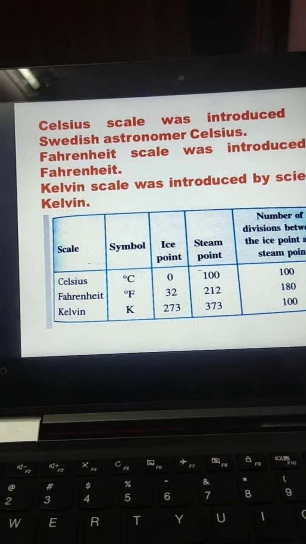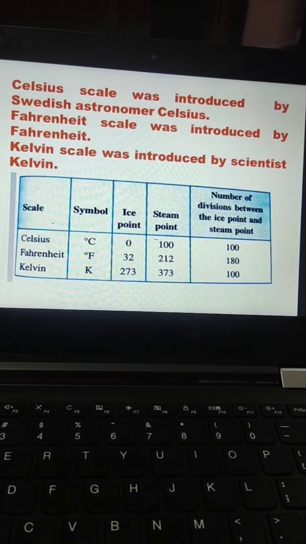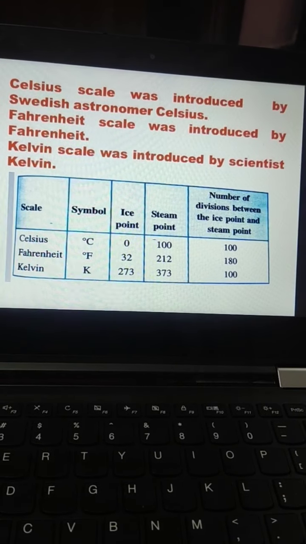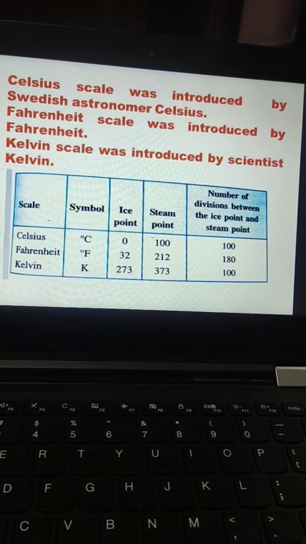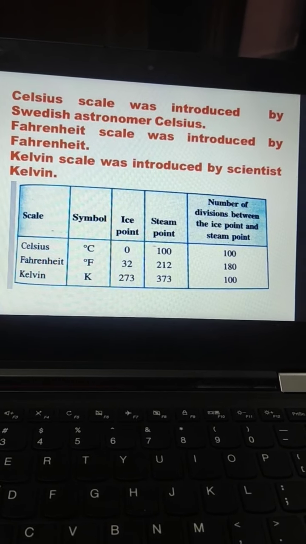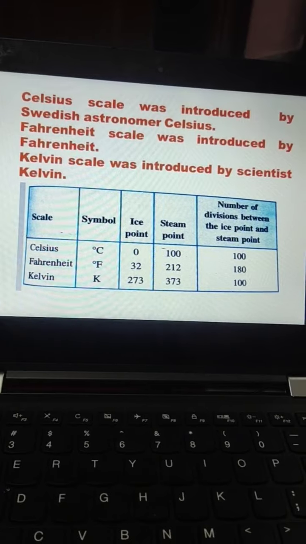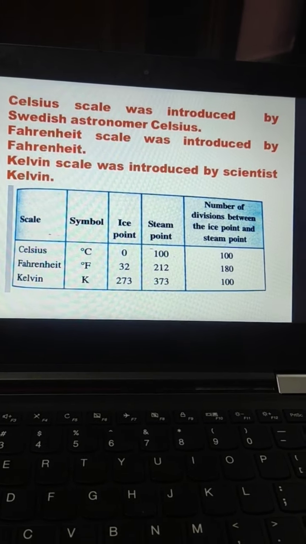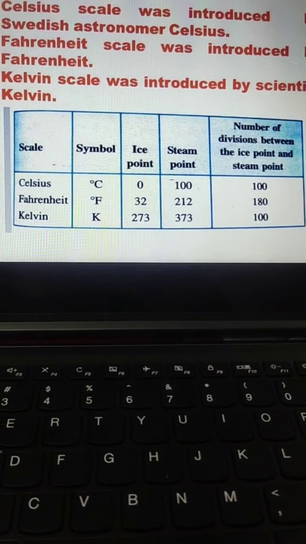Next beta, these things you have to remember that the Celsius scale was introduced by a Swedish astronomer whose name was Celsius, and this scale is named after him. Fahrenheit scale was introduced by the scientist Fahrenheit. Kelvin scale was introduced by the scientist Kelvin. So here you can see this simplified table. Here from here you can remember